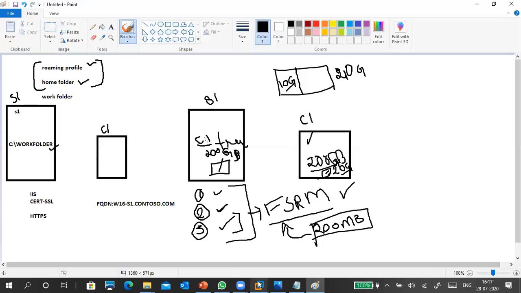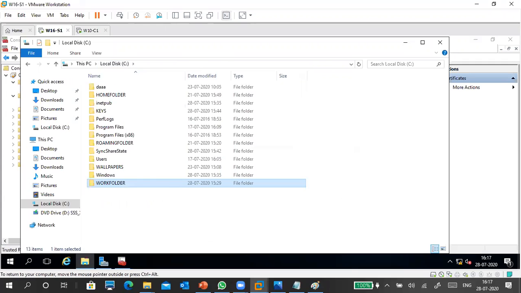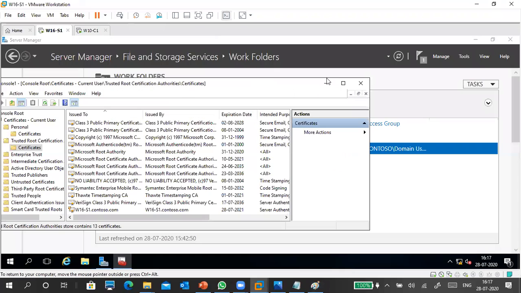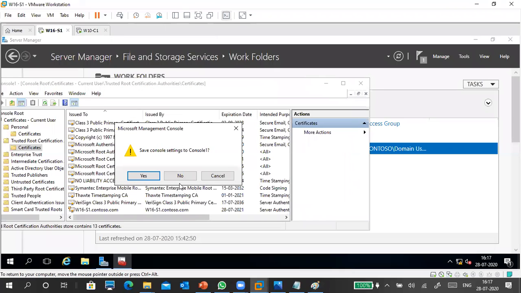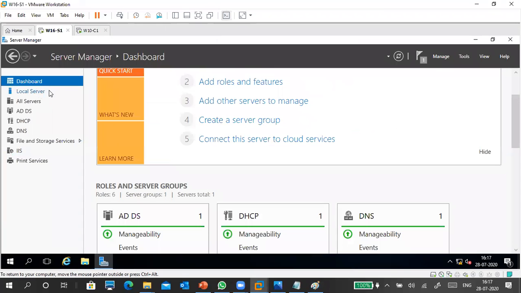Okay, so how to do it? Go to the server. Close it. The certification part is also completed, right? Close it, I don't want to save. Next, go to local server or dashboard, no problem, and click on Manage.